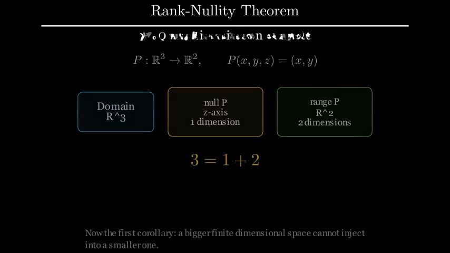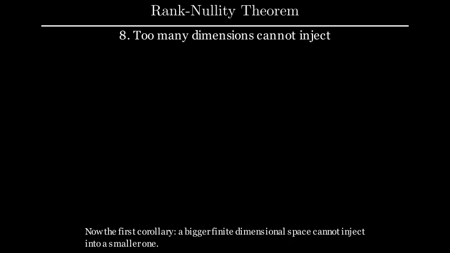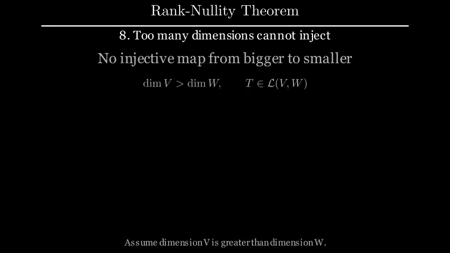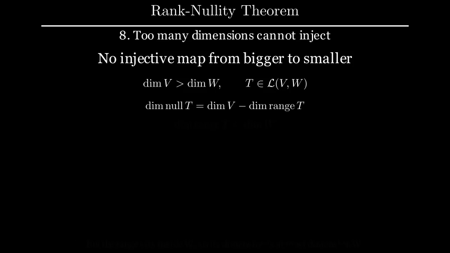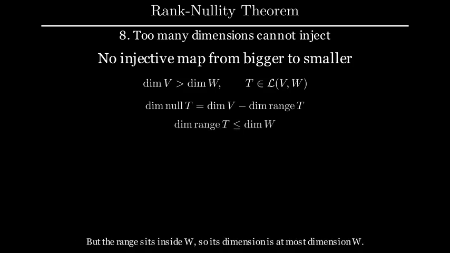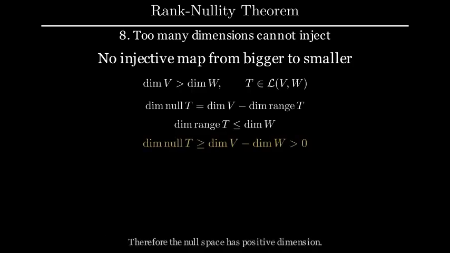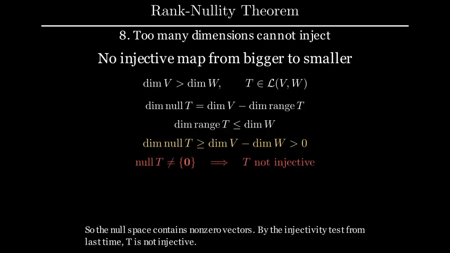Now the first corollary: a bigger finite dimensional space cannot inject into a smaller one. Assume dimension V is greater than dimension W. Rank-nullity gives dimension null T equals dimension V minus dimension range T. But the range sits inside W, so its dimension is at most dimension W. Therefore the null space has positive dimension, so the null space contains non-zero vectors. By the injectivity test from last time, T is not injective.